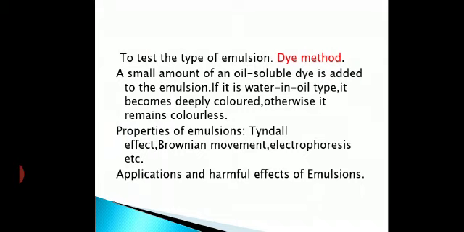Now, let us go to the applications, the uses of emulsions. Why do we study emulsions? In metallurgical processes, the concentration of ore by the froth flotation process is based upon the treatment of the powdered ore with an oil emulsion. The froth flotation process you have studied. In it, we take a tank, and a mixture of pine oil and water that acts as an emulsifying agent, and we add the ore to it. The ore gets concentrated, and then the process continues.